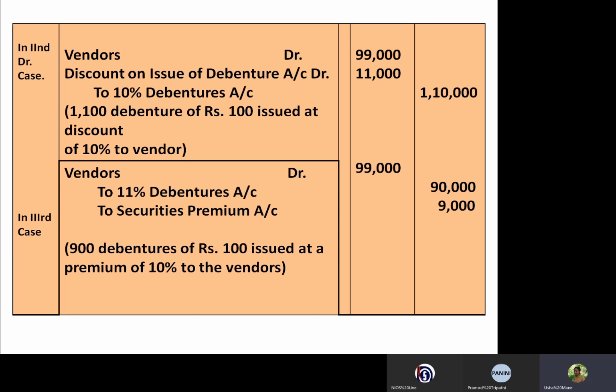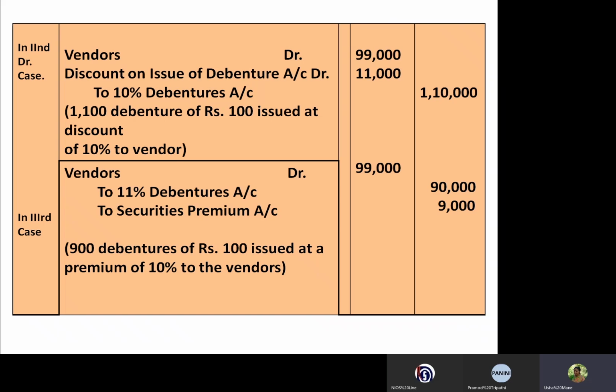How will this amount come? We already saw it in the working notes. We calculated the number of debentures issued to the vendor, and it was 900 debentures. So now 900 debentures into 100 rupees will give the nominal value of debentures, which is credited to the debentures account, rupees 90,000, and premium 10 rupees.